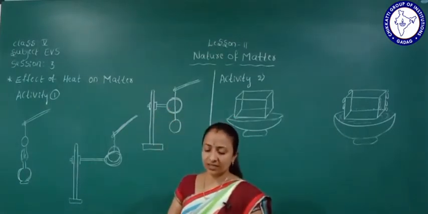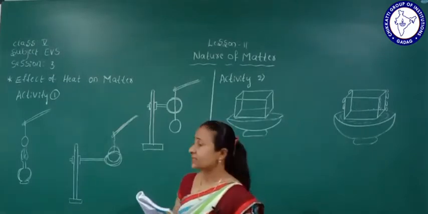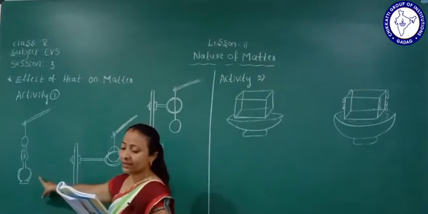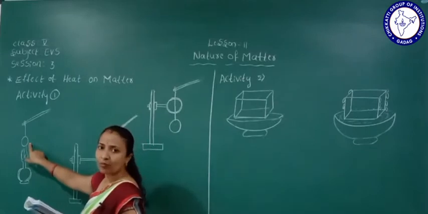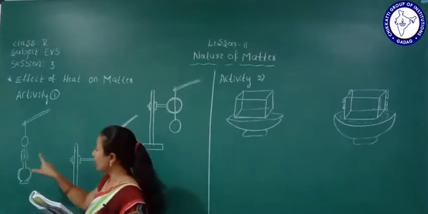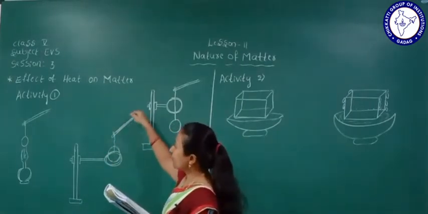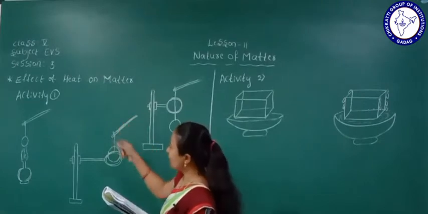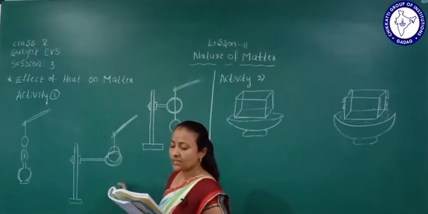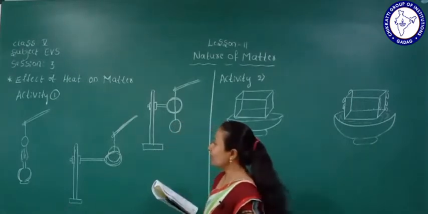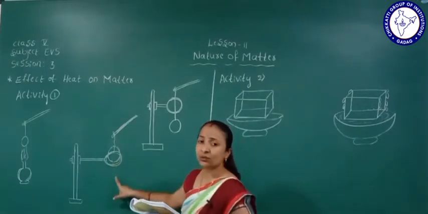See what happens when the bob is heated. Now heat the iron bob. After heating, what happens? Same way, fixing the stand, if we pass it into the ring, will it pass or not? See here, did it pass through the ring? No, it cannot pass through the ring.